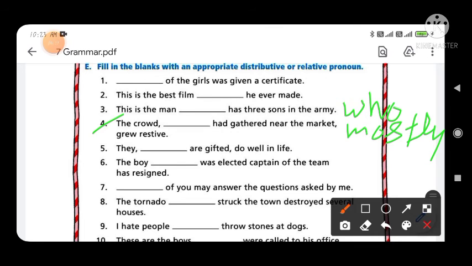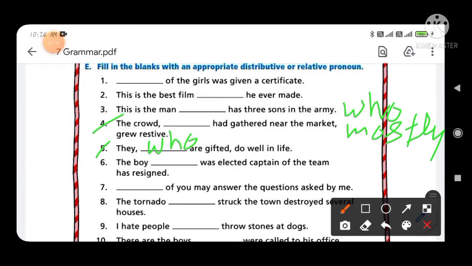Okay, so in the fifth option, they dash are gifted do well in life. So in the fifth option you have to fill in whom.